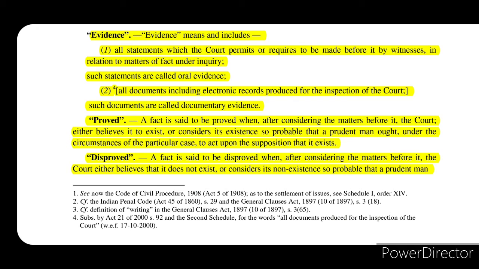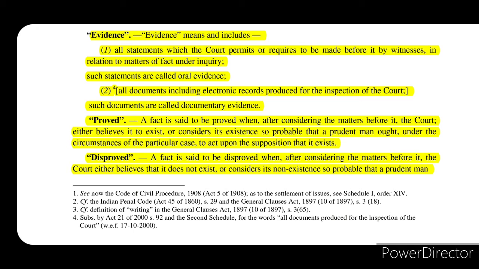Now the next point is proved. So when will we say that a fact is proved? A fact is said to be proved when, after considering the matters before it, the court either believes it to exist or considers its existence so probable that a prudent man ought, under the circumstances of the particular case, to act upon the supposition that it exists.